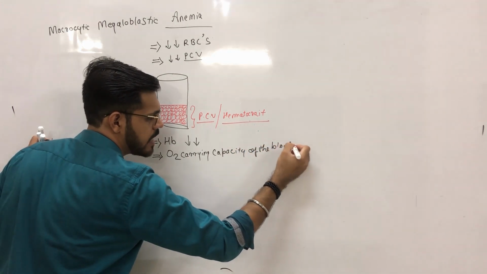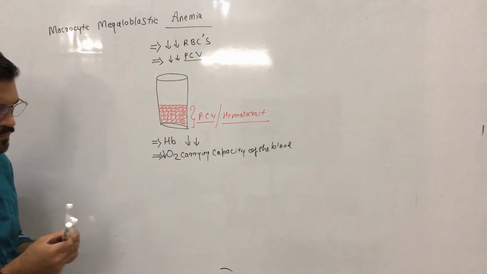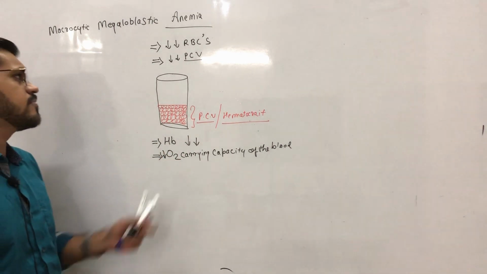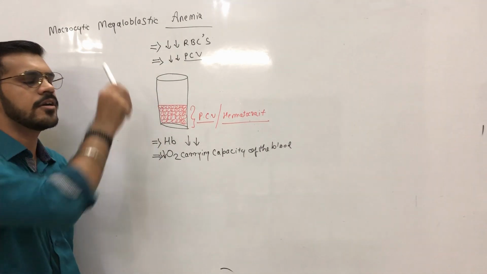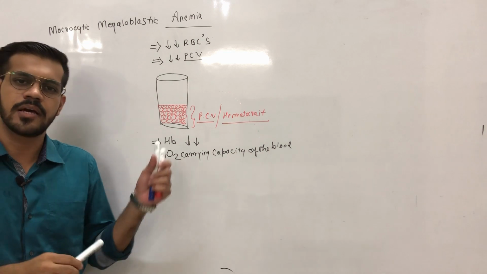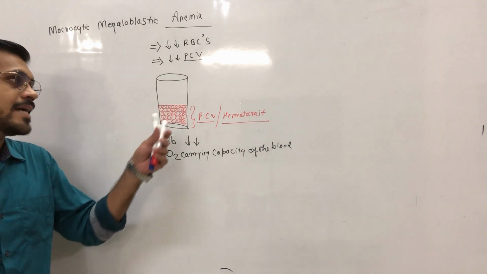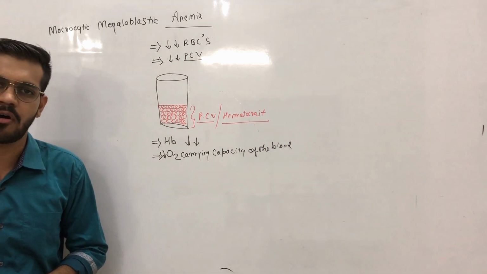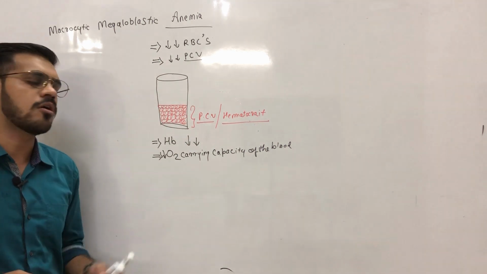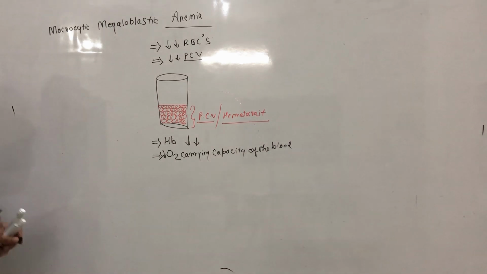So in anemia, we saw that the number of RBCs, packed cell volume, hemoglobin content, and oxygen carrying capacity of the blood are all reduced.